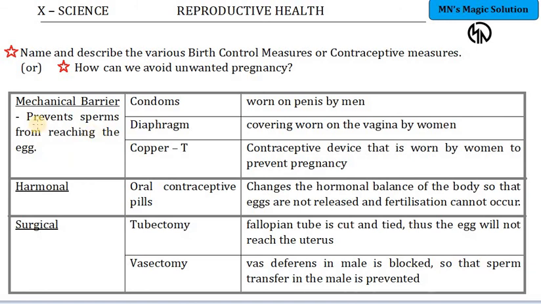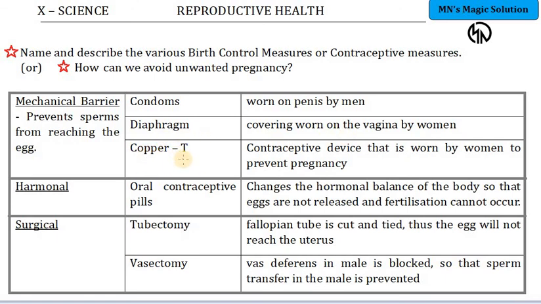In the mechanical or material barrier, the first one is condoms. Condoms are worn by men on the penis. The penis is the point where the sperms come out. When this mechanical barrier is worn there, the sperms will not get inside the uterus. Next one is the diaphragm. This is a covering worn by women on the vagina. This is also to prevent the sperms from entering.